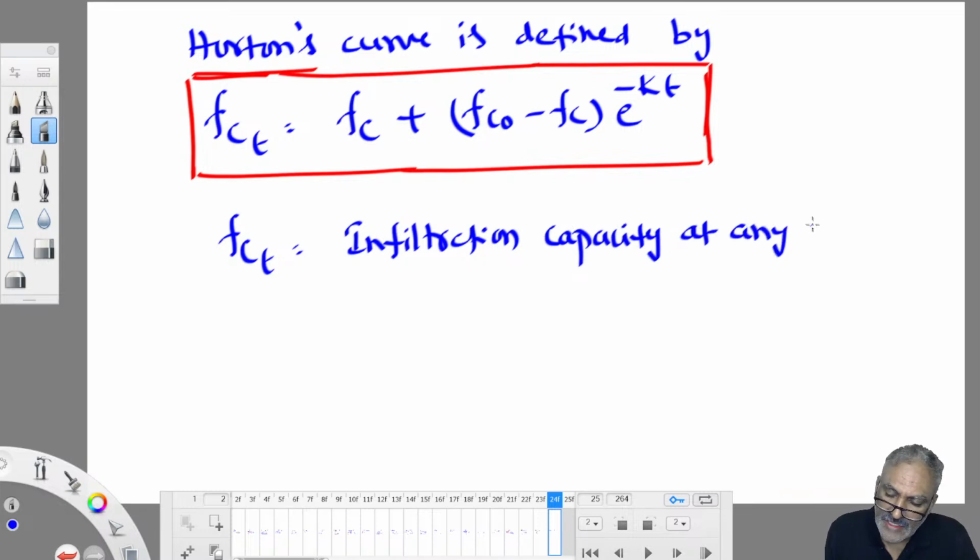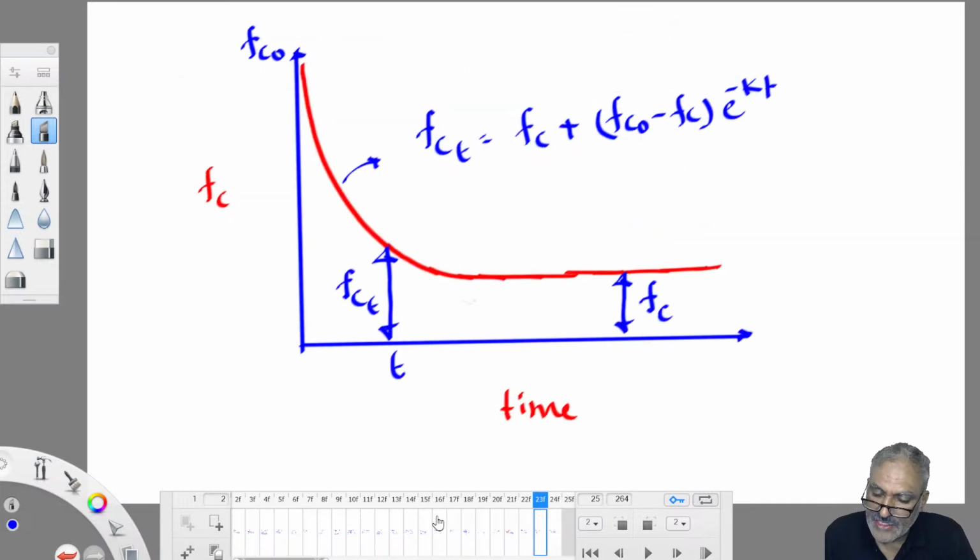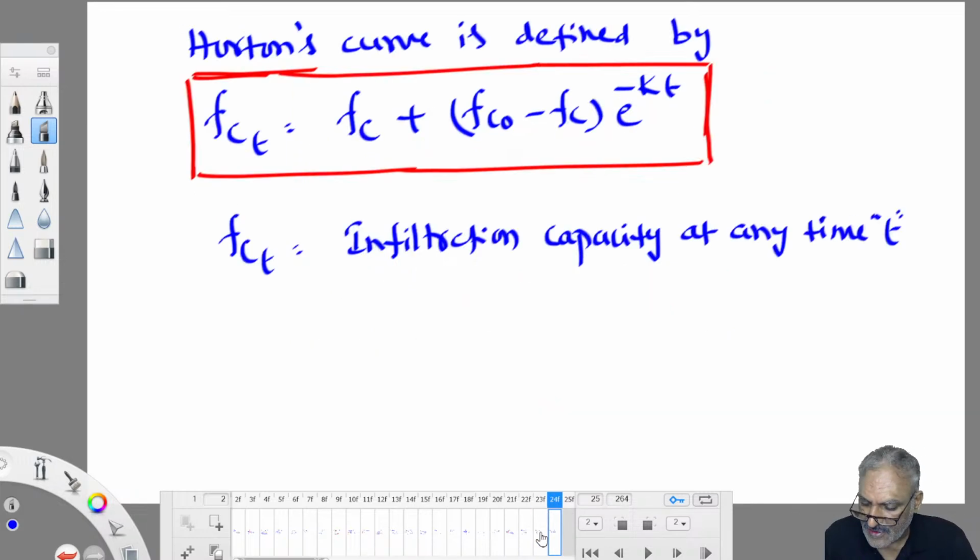At any time t, Horton's approach is true for a condition. What is that condition? This equation is true when I is greater than or equal to FC. Then only it is correct. When I is less than FC, Horton's approach fails. This gives the infiltration capacity at any time t.